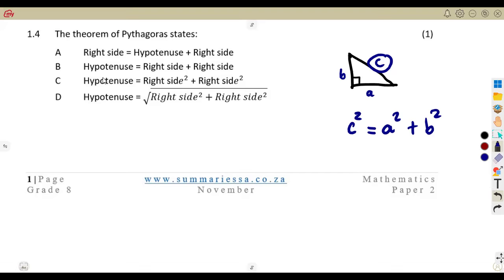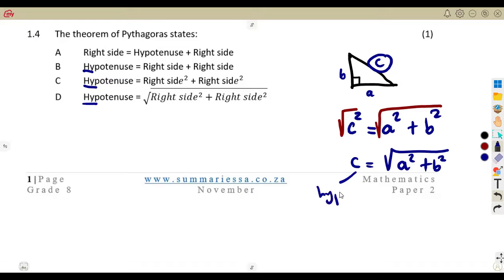So if we want to calculate, because there we do not have hypotenuse squared, as you can see, they wrote hypotenuse. There is no square there. It means they removed that square. How do you remove the square from this hypotenuse? You introduce the square root like this. So it means C is equal to the square root of A squared plus B squared, where C represents the hypotenuse. So which is the correct answer that we have? We must have the square root. Here we do not have the square root, which is wrong.